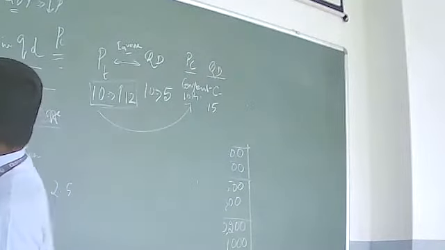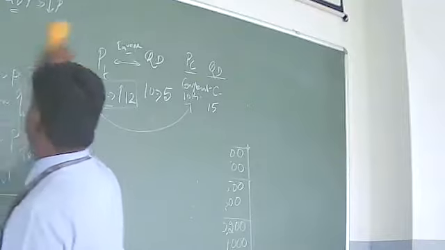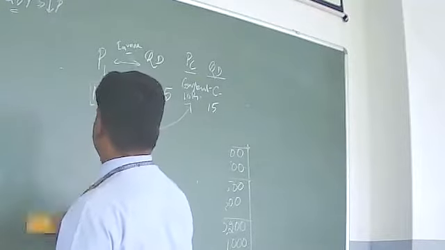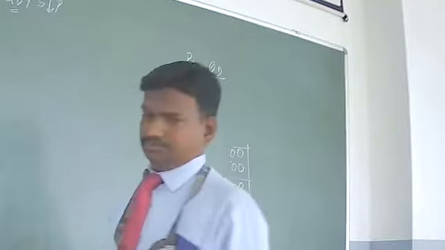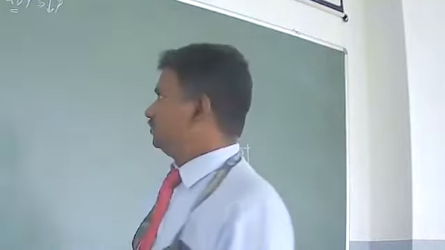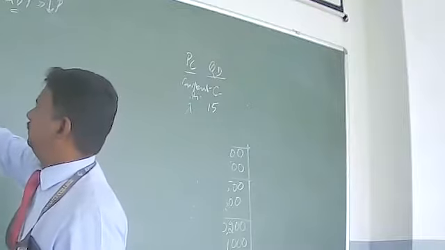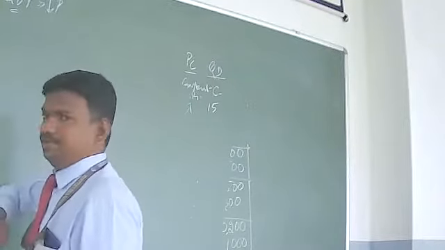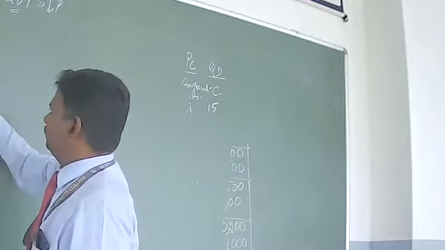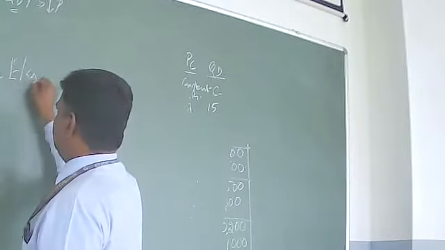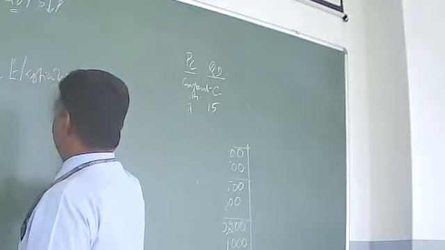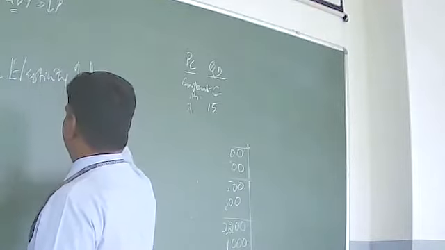Now we'll move on to the third type. The third type is income elasticity of demand.